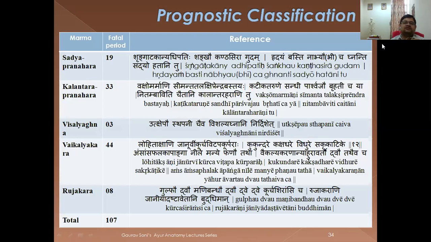Sangatakani, Adhipati, Shankhau, Kantasira, Gudam, Hridaya, Basti, Nabhi, Chaiteni Sadyahpranaharani. This is for Sadyahpranahara. It is Sangatak, Adhipati, Shankha, Kantasira, Guda, Hridaya, Basti, Nabhi. Kalantarapranahara is the specific term used here for Vakshamarmani. Vakshamarmani means all the marmas of the thoracic region, chest region, and they are actually 9 in number. In the next tabulated format, we are going to tell you. Remember the word Vakshamarmani. Sometimes this is asked as a short question: what is Vakshamarmani, or define the classification of Vakshamarmani, or define the anatomy of Vakshamarmani.